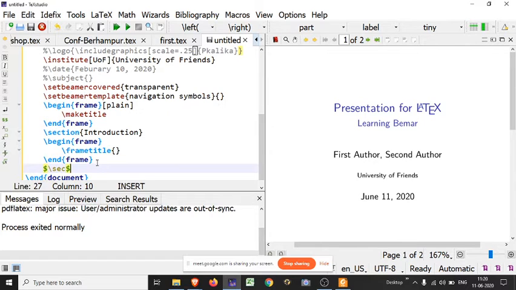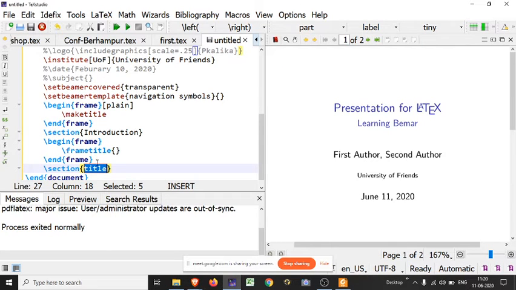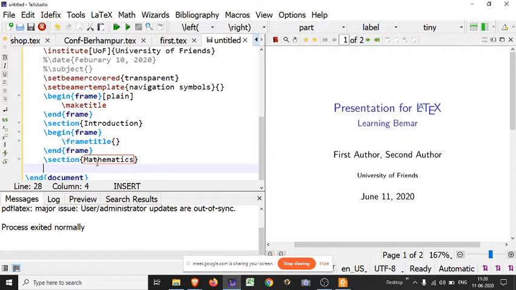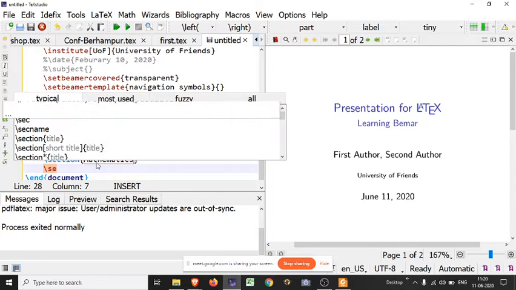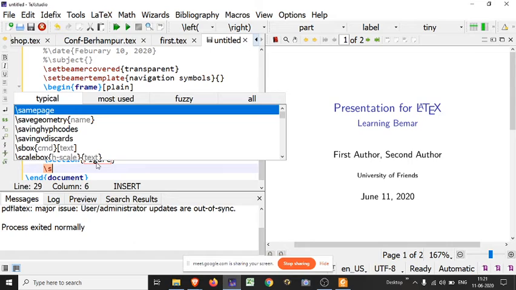Sorry, section. This section is dealing with mathematics. The next section is figure, and the next section is reference.